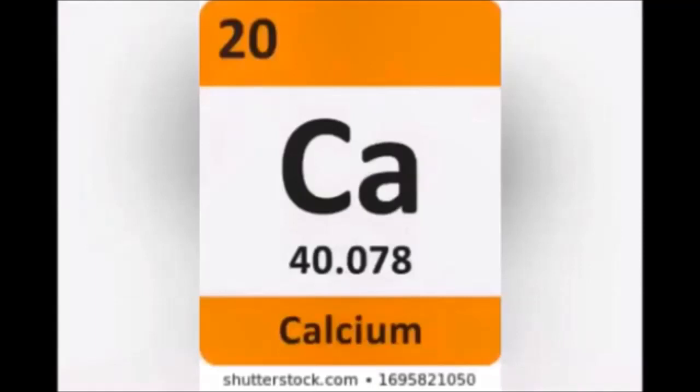One more example. Ca, calcium. Here 20 is the atomic number. That means in calcium the number of protons is 20. Its double value, 40, is its atomic mass. 40 gram is the gram atomic mass of calcium. This way we have to represent the symbol.